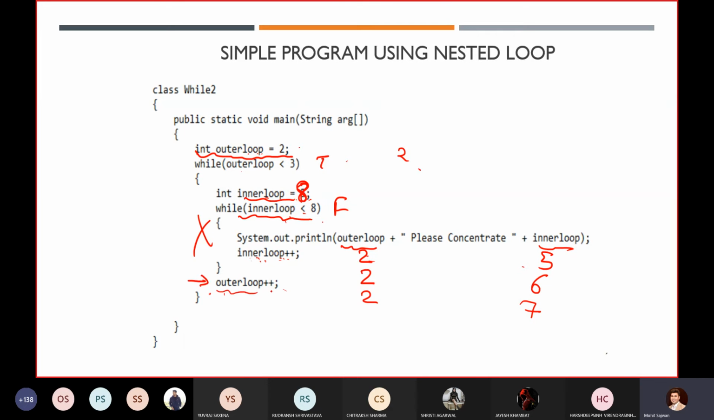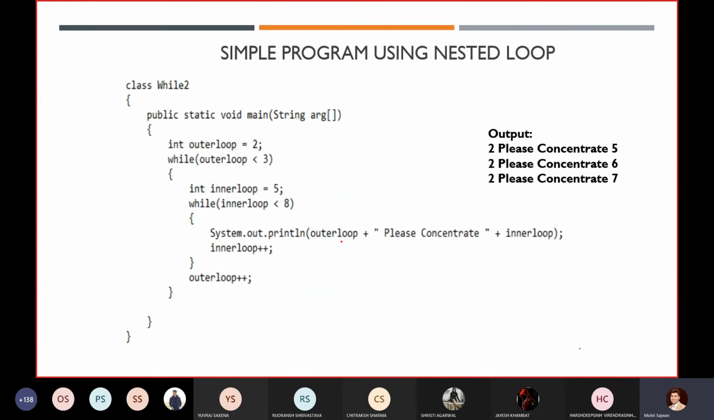Now the value of the outer loop will become what? 3. Initially it is 2, it will become 3. So 3 is less than 3, again it becomes false. So it will terminate my outer loop too. So now my entire program gets terminated. The output which we will get over there is 2, 5, 2, 6, and 2, 7. So this is the output which you will get if you execute it.